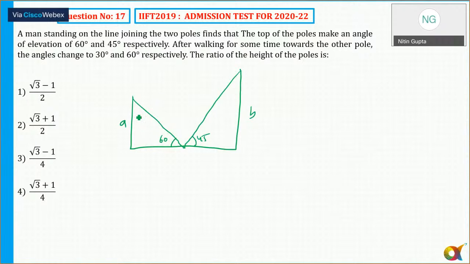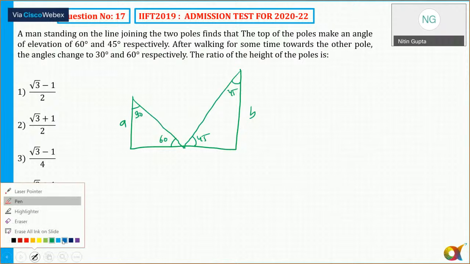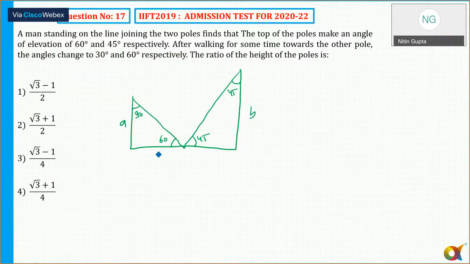So standard right angle triangle. Opposite to 60, if the angle is equal to A, then opposite to 30 it is going to be B. And this is B, so the total distance in the first case is A by root 3 plus B. Now in the second case, what is happening?